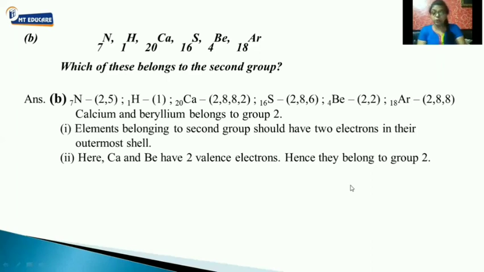So here you can observe which elements have 2 valence electrons, that is calcium and beryllium. You can see valence electrons in calcium is 2 as well as in beryllium is also 2. So if they have 2 electrons in the valence shell, that means they belong to group 2. Fine, everyone.